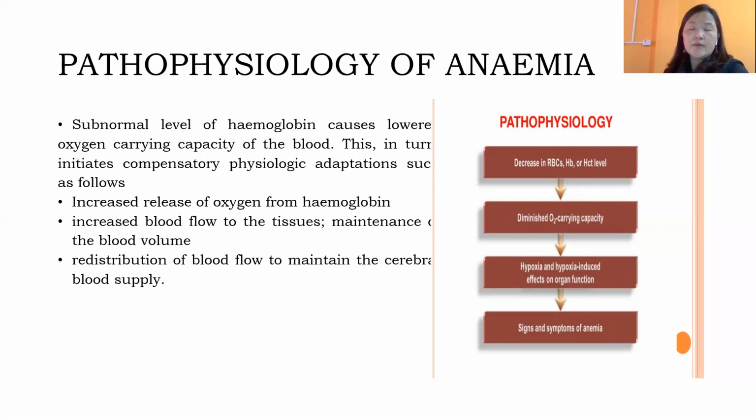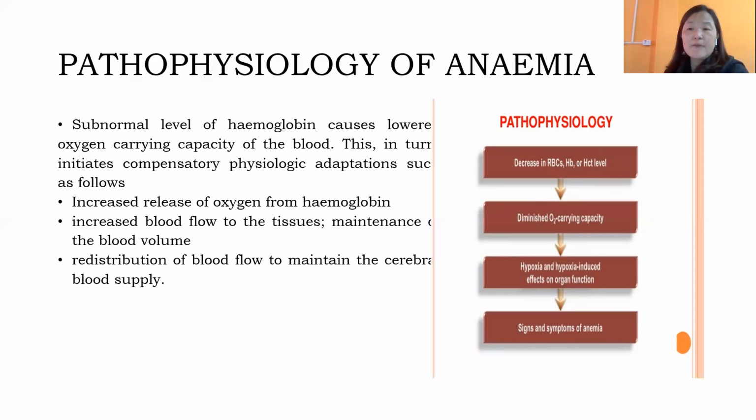If you talk about the pathophysiology of anemia, you all know that there is a decreased amount of hemoglobin, a decreased amount of PCV, and a decreased RBC count. So you have less RBC count, less hemoglobin values, less PCV values. The concentration is very low, and that leads to diminished oxygen carrying capacity. You all know that RBC is the only cell in your body which contains an important protein that can bind with oxygen and help in the transportation of oxygen and carbon dioxide. That is called hemoglobin.